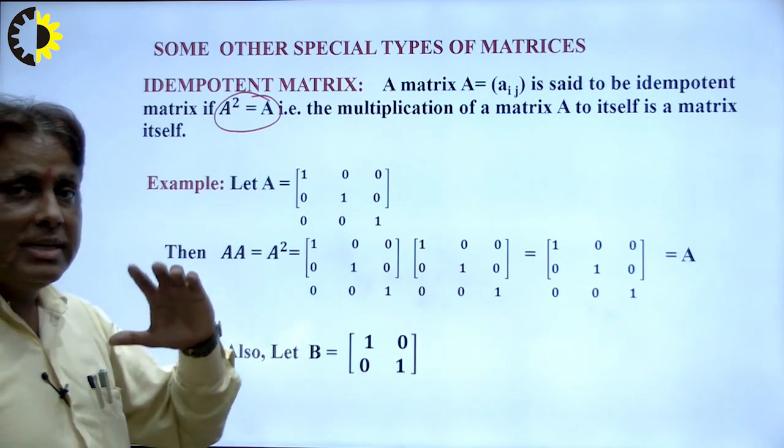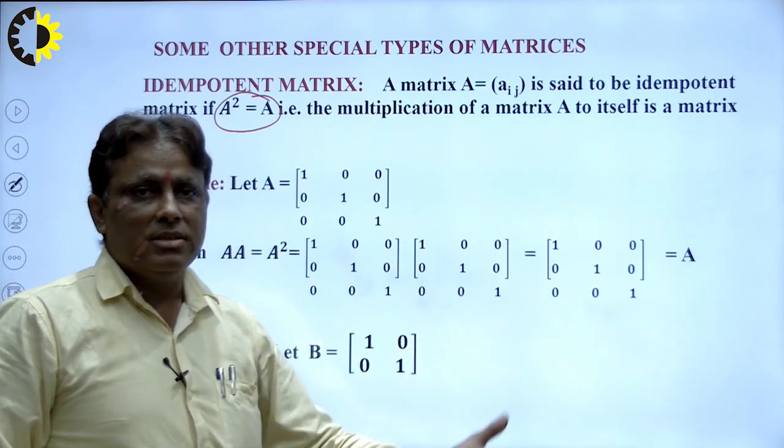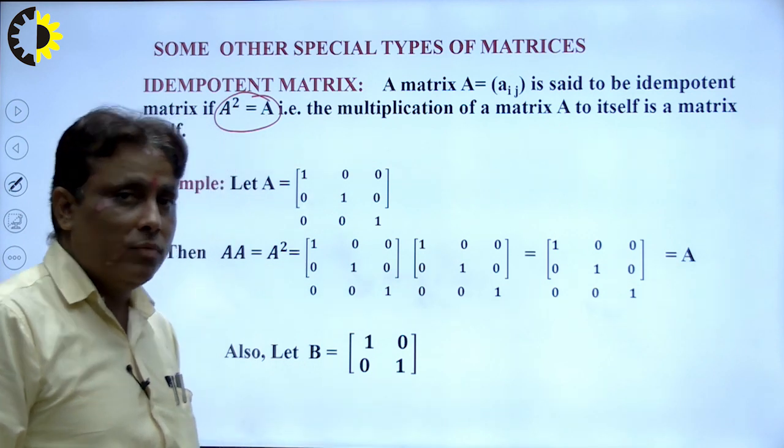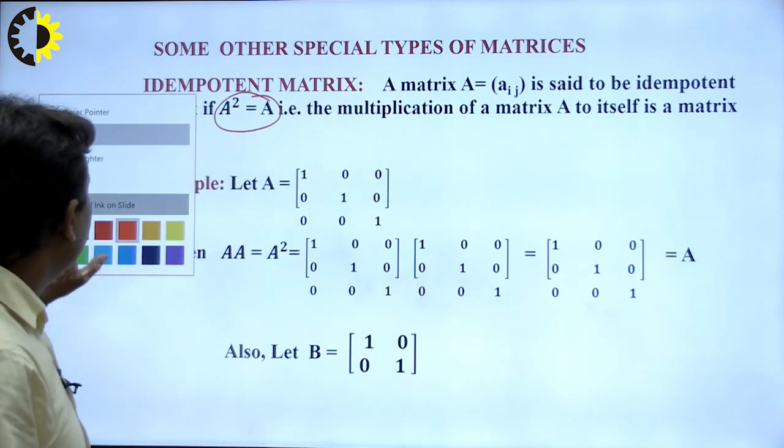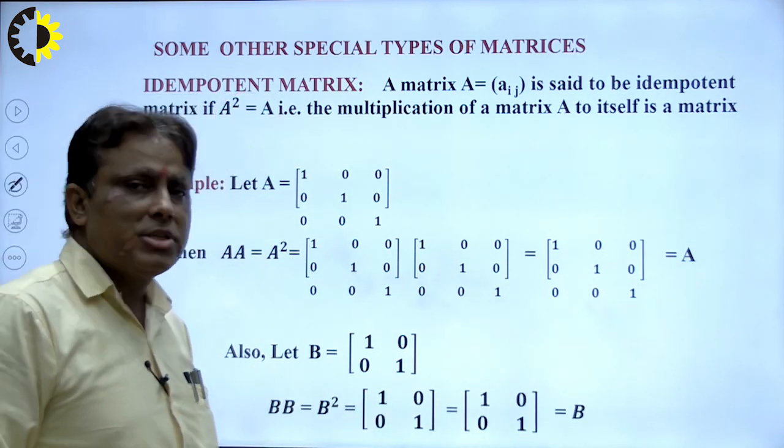That means a person can do a piece of work with more than one machine, right? That is the example of this idempotent matrix. In this way we find out some other kinds of information, right?